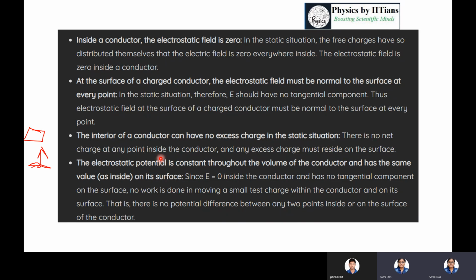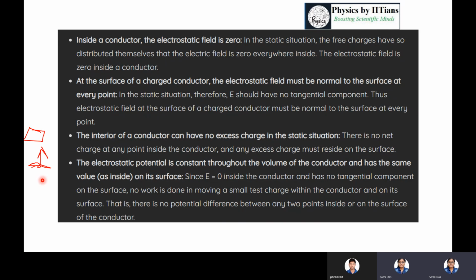So there is no charge at any point inside the conductor, and any excess charge must reside on the surface. The electrostatic potential is constant throughout the volume of the conductor and has the same value as on its surface. Since E equals 0 inside the conductor and has no tangential component on the surface, no work is done in moving a small test charge within the conductor and on its surface.